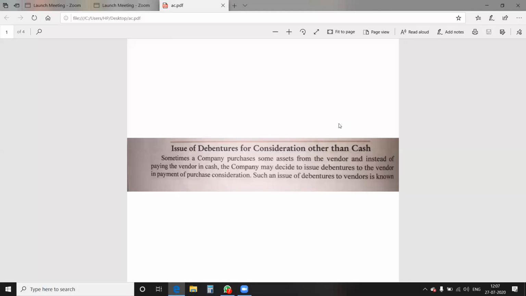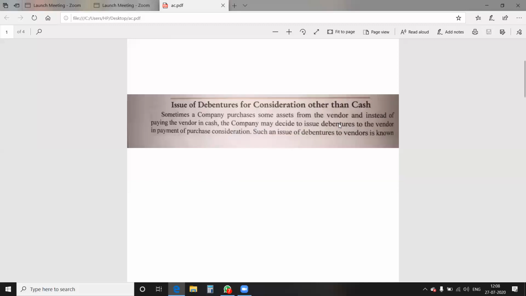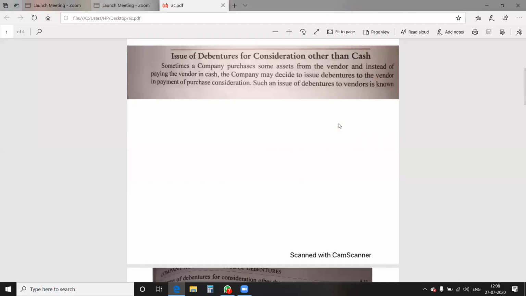a company issues its debenture for the purchase of assets from the vendor. When you purchase any asset from a vendor, what to do? In that case, money is to be paid. Cash is to be paid in consideration, meaning in return. But sometimes in case of purchase of any asset, instead of paying the cash to the vendor, the company may decide to issue the debentures to the vendor in payment of purchase consideration. Such an issue of debenture is known as issue of debenture for consideration other than cash.